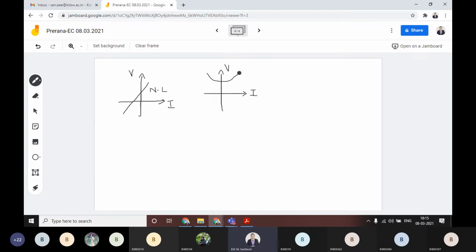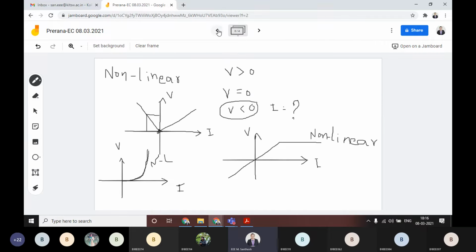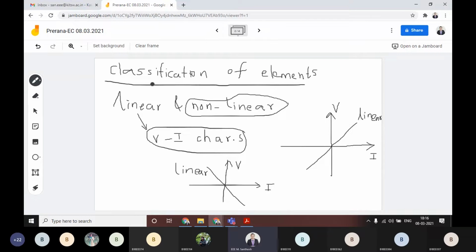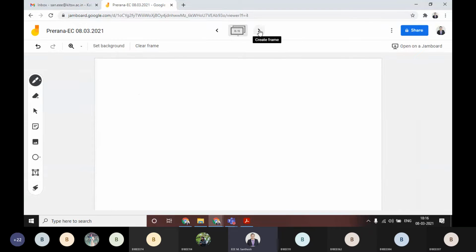Then there are certain things we first need to understand about the elements. Here we are talking about classification: linear elements and non-linear elements. Then the other type of elements, in general electrical engineering, are active and passive elements.